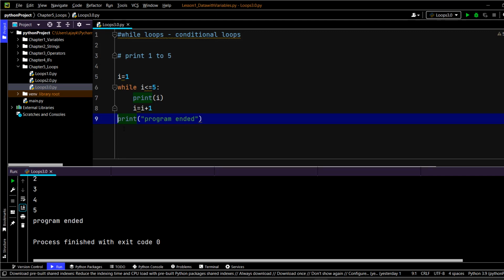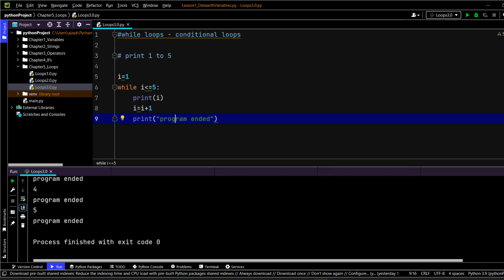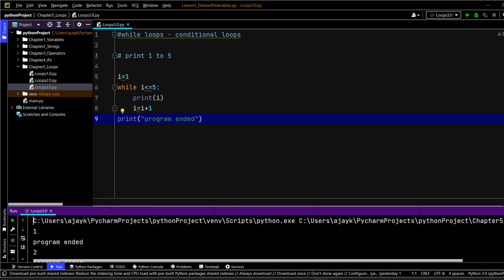But yes, if I write it like this, now every time you will see this line. So again, I'm clearing your concepts. These are very small things, and you have to understand loops in this way.